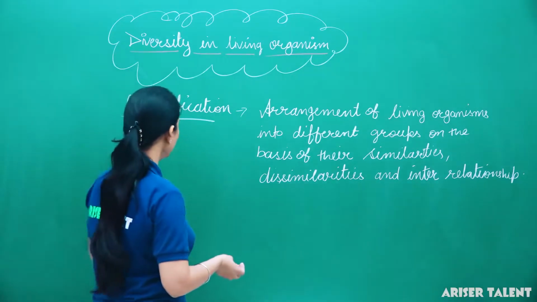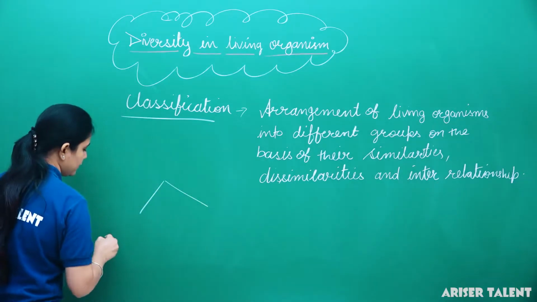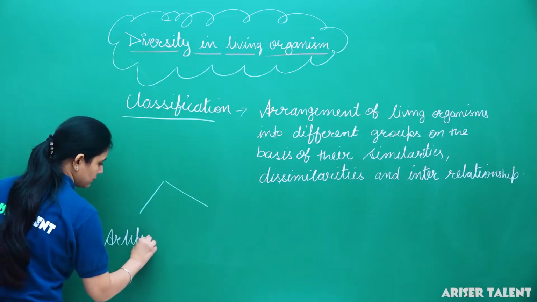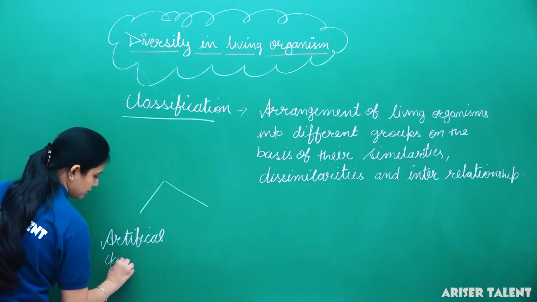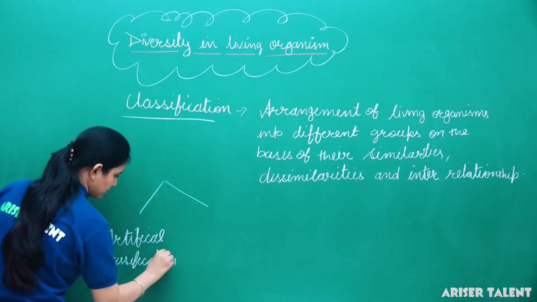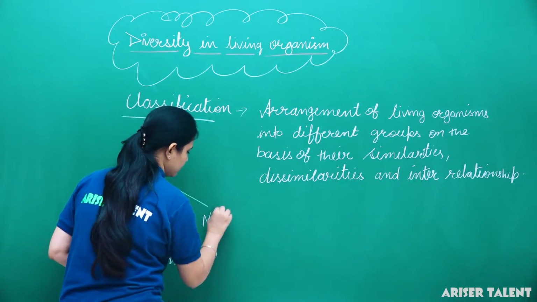Clear? Again, the classification is of two types: artificial classification and natural classification.